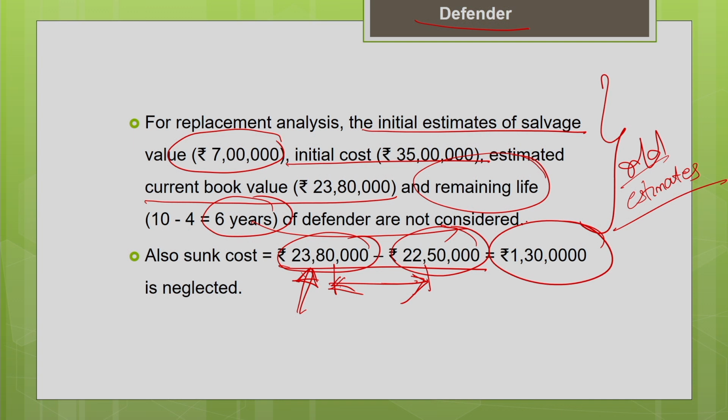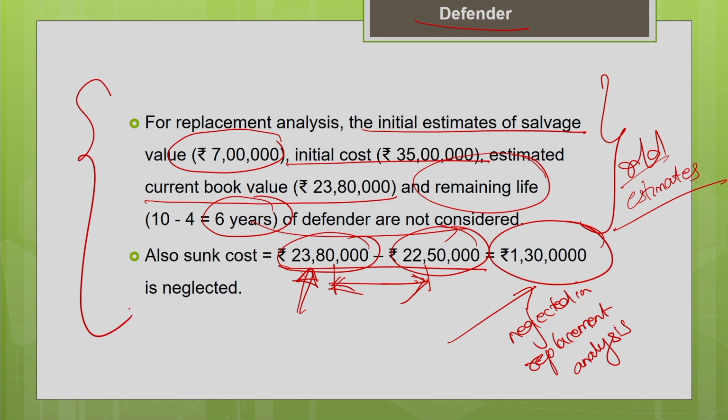So this difference is a sunk cost, and this also should be neglected in the replacement analysis. So all the old estimates, initial cost, initial estimate of salvage value, initial estimate of useful life, and the sunk cost are not considered in the replacement analysis. So these are not important from the outsider perspective or the third party perspective.